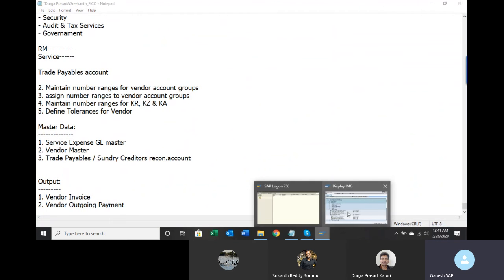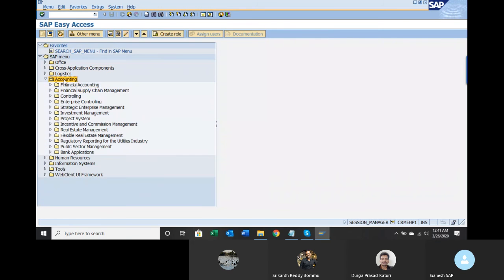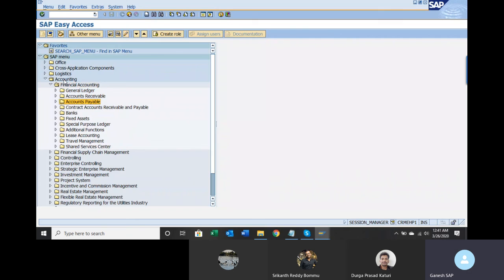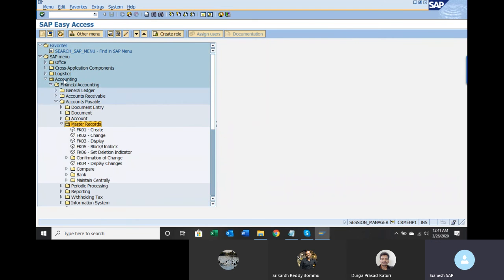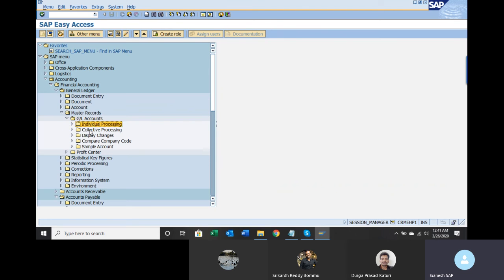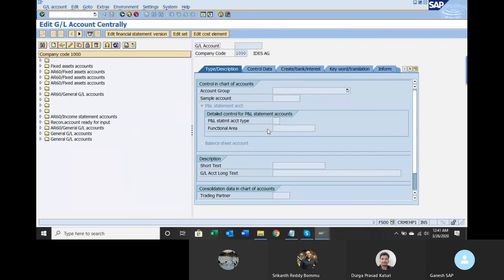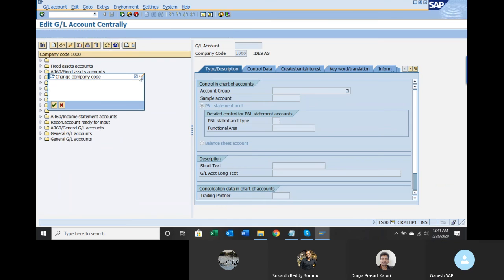We'll try to create master data now, GL master data. Master data always you have to create from easy access, go to accounts payable, master data, FK01. Before creating vendor master, let us create a GL account. GL master data, GL accounts, individual processing, FS00. I want to create service expenses. First change your company code here, 1710.